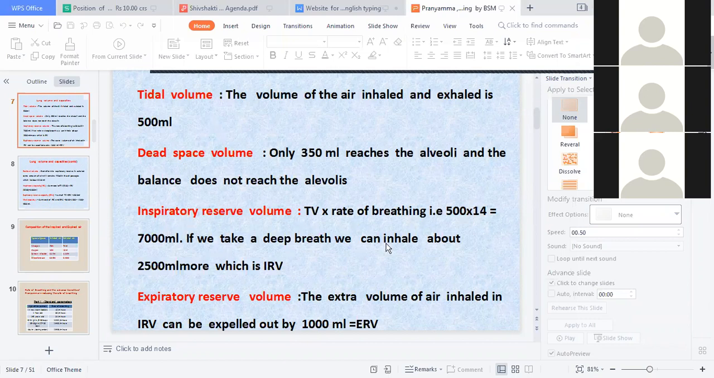If we take a deep breath, we can inhale up to 2,500, which is inspiratory reserve volume, IRV. Okay. Now, what is expiratory reserve volume? The extra volume of the air inhaled in IRV can be expelled out by 1,000 ml. So, out of 2,500 ml, this can be expelled out, ERV.